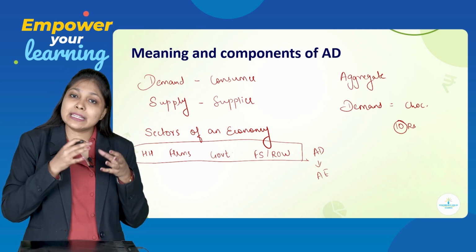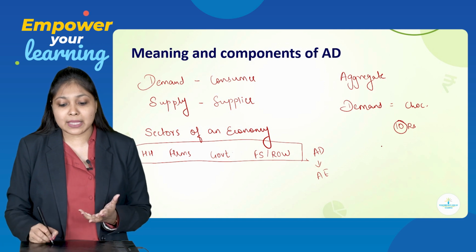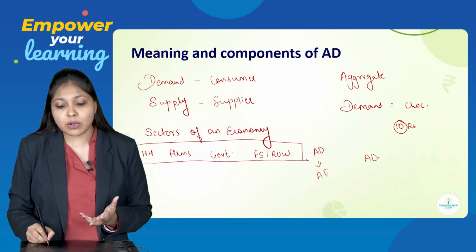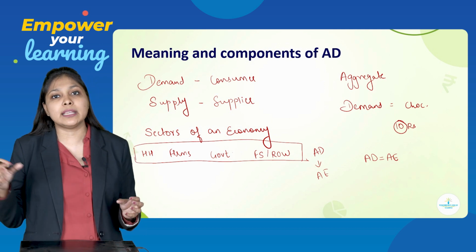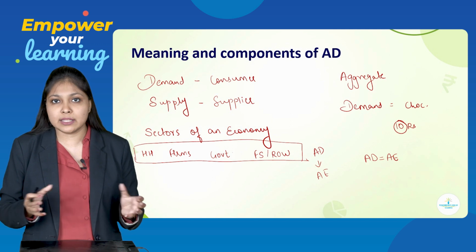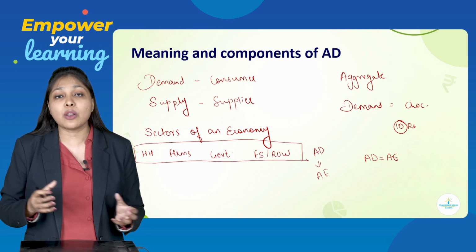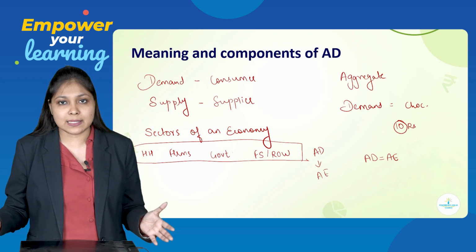So, aggregate demand is nothing but aggregate expenditure. That is why we can say AD is always equal to AE. That is, aggregate demand is nothing but aggregate expenditure. Both the terms you can use interchangeably. These two terms are alternatives of each other. So, aggregate demand is equal to aggregate expenditure.